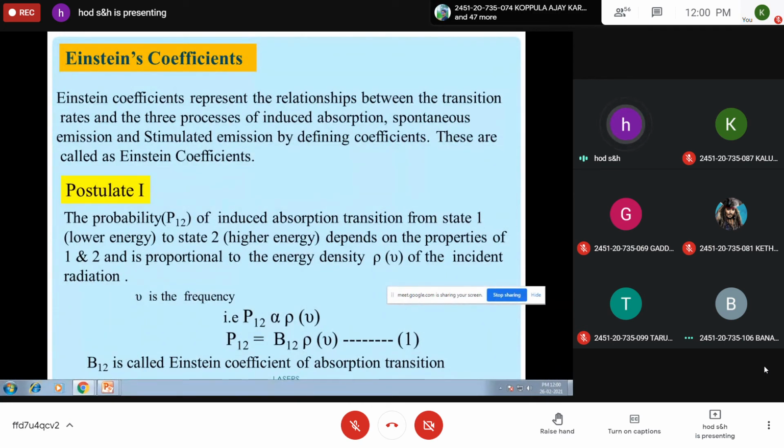That is, mathematically, P12 is proportional to rho nu, or P12 is equal to B12 rho nu, where B12 is called Einstein coefficient of absorption transition. Equation 1. Please note.